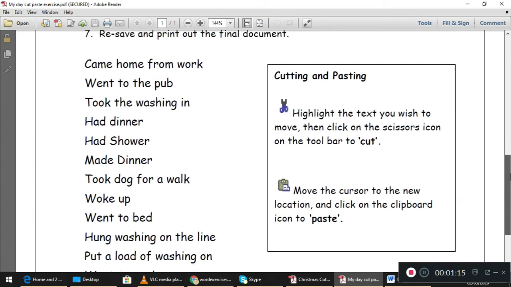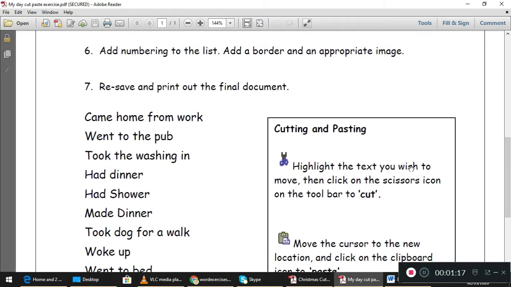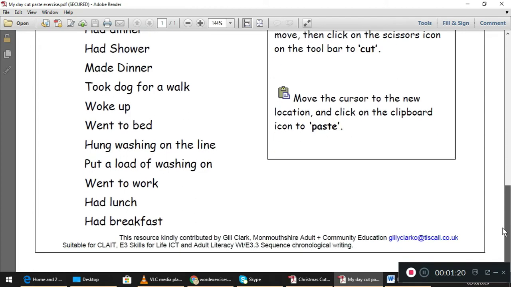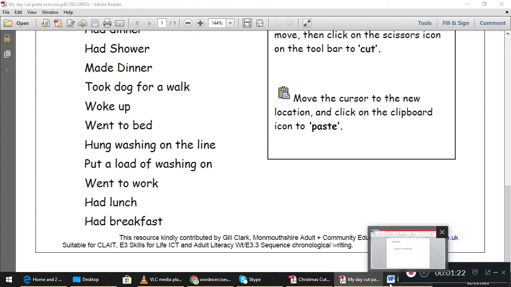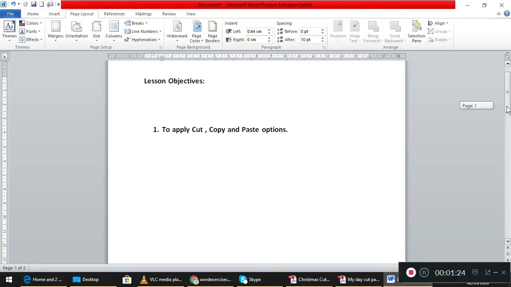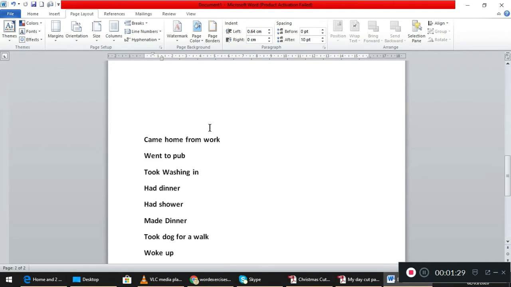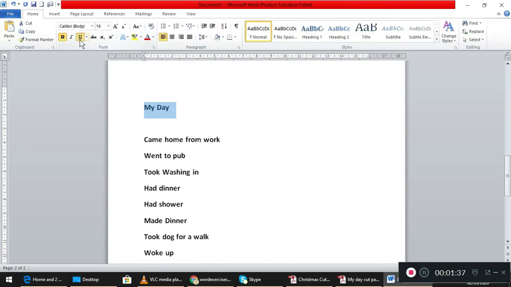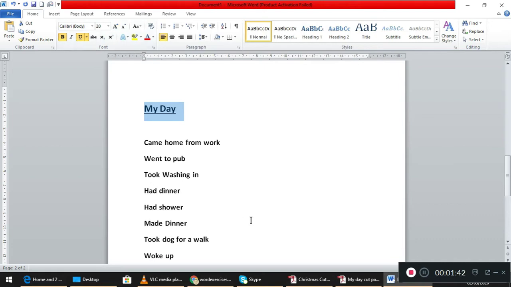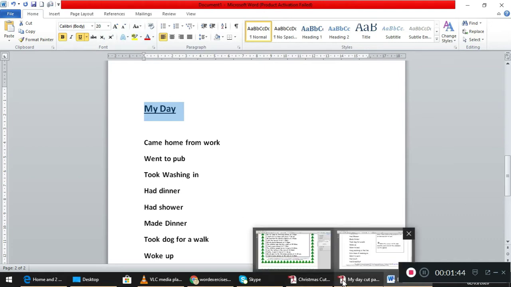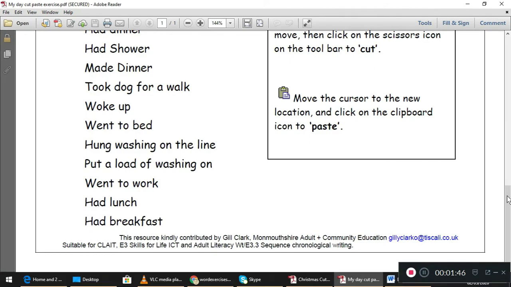Nothing, no changes, which I have already typed for your reference. Now I have to give a heading, My Day, and underline it, which you already know. If you want to change the font size and make it bold, you're free to choose, any extra bit of work that you'd like to show.